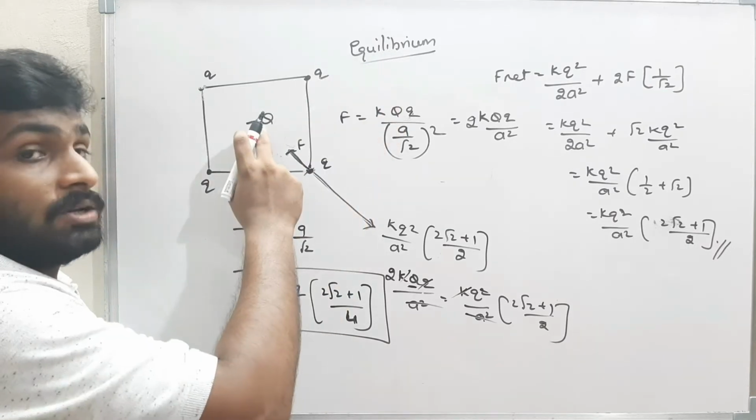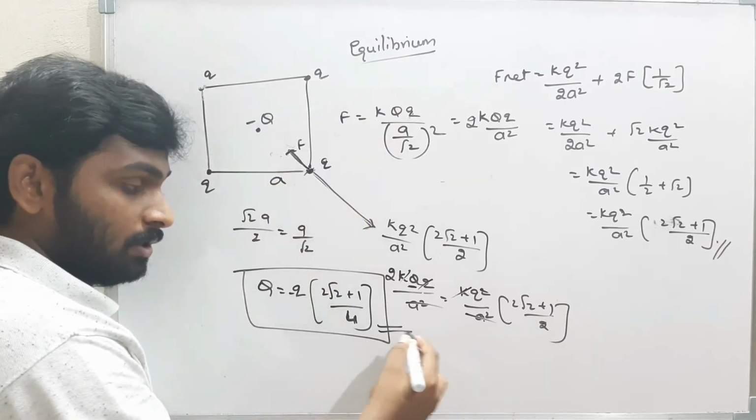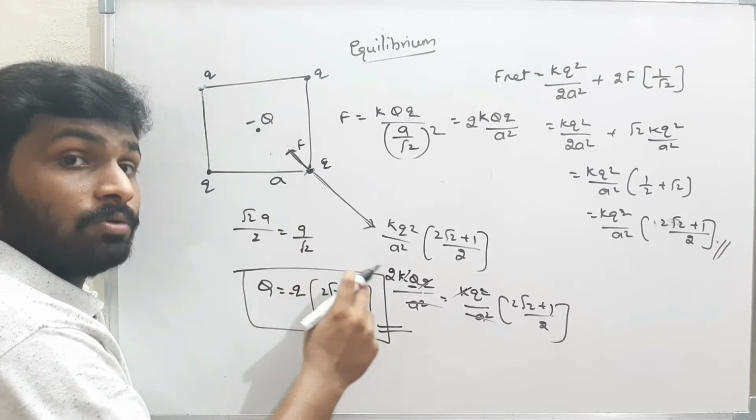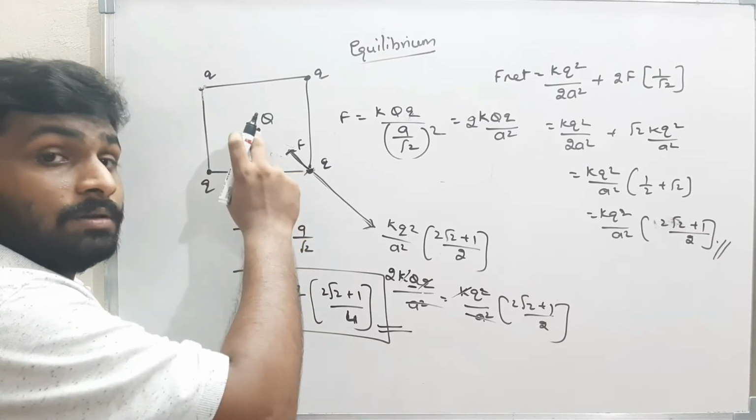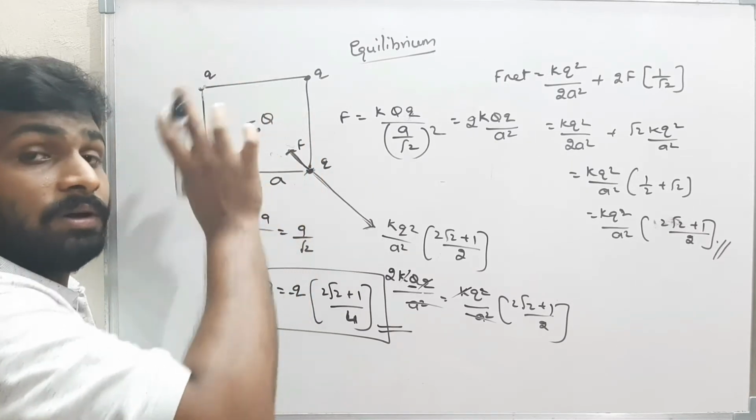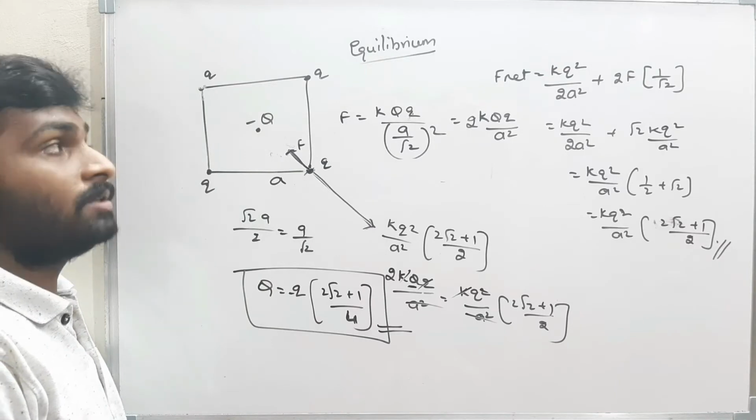Therefore, what is the charge? The charge must be this much. That is minus Q 2 root 2 plus 1 by 4. This much charge should be kept at the center so that the whole system will be in equilibrium. I think this is clear.